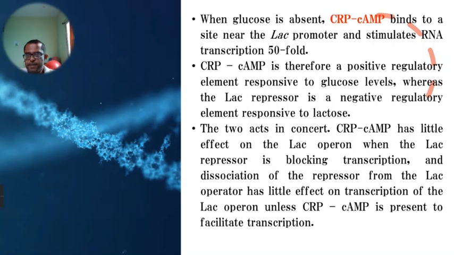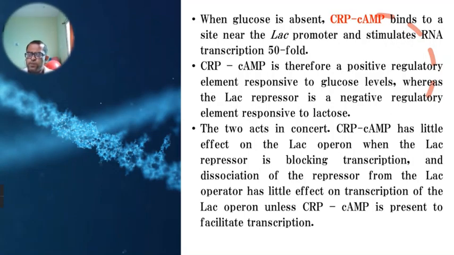If glucose is absent and lactose is present, then the LAC operon is expressed, and these three enzymes are formed: beta-galactosidase, permease enzyme, transacetylase enzyme. These enzymes are produced only when glucose is absent and lactose is present in the surrounding medium.